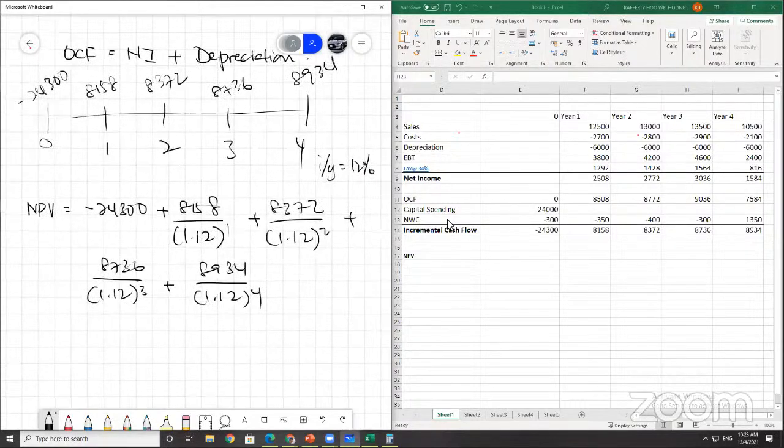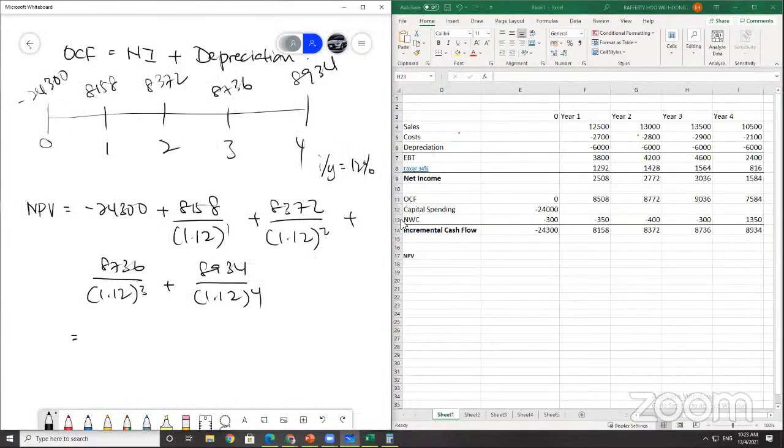So total all these up together, see whether you can get a positive NPV or not, to see whether you should reject or accept this project.